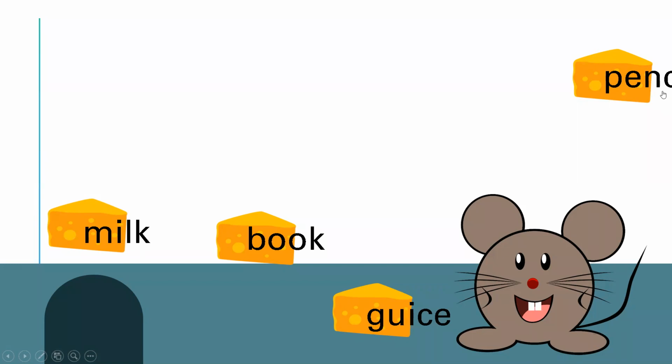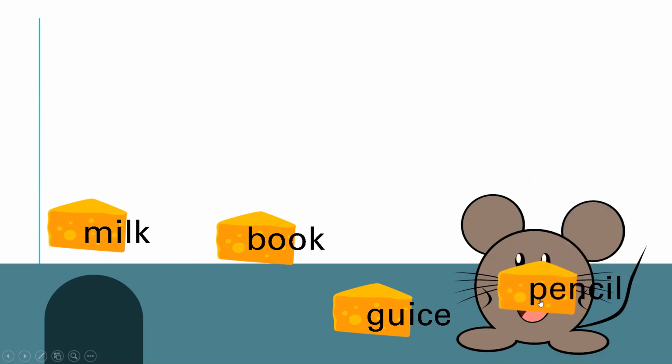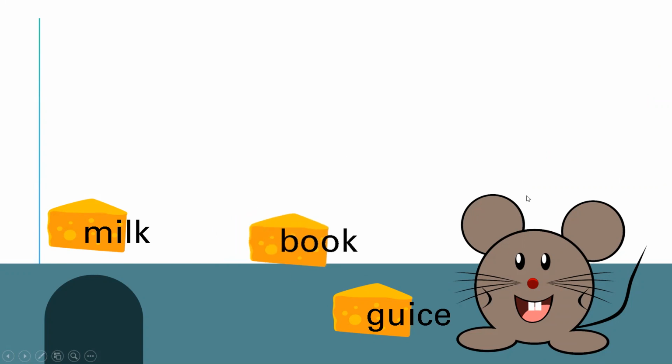What about the pencil? Your pencil, honey, is it a solid or liquid? Solid. Amazing, it's a solid, so the mouse can eat this cheese. And what about the book? Also a solid. Book. Solid. Amazing, it's a solid.